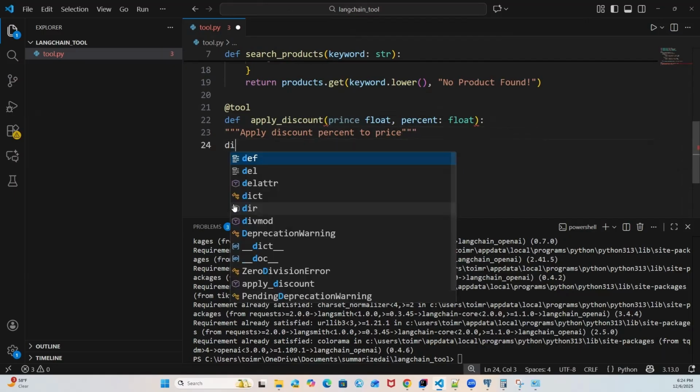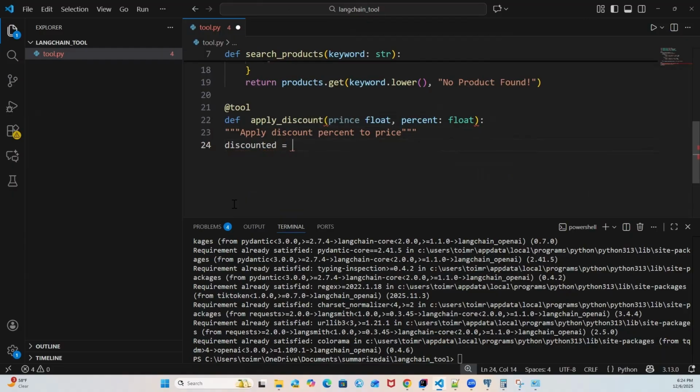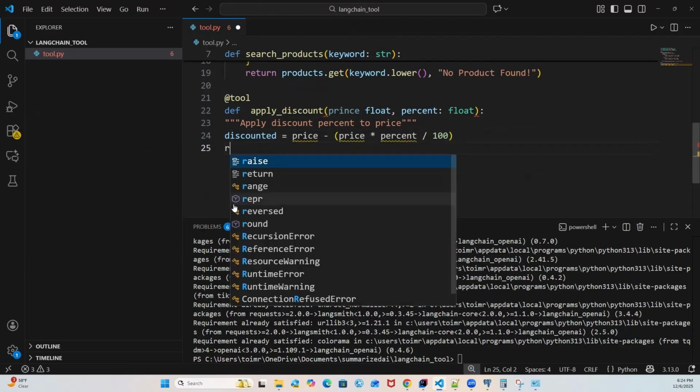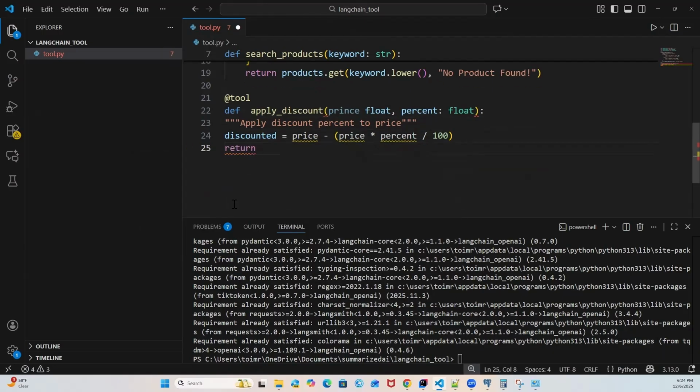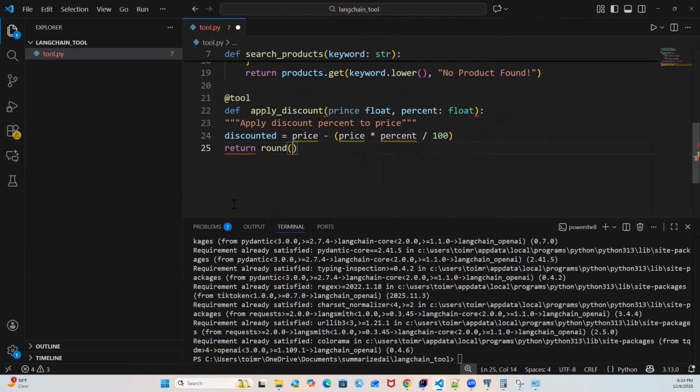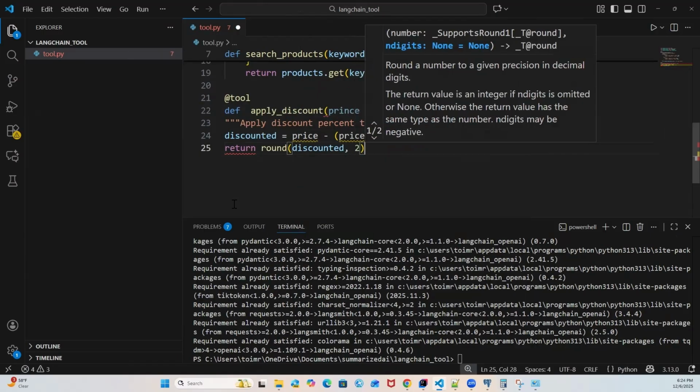Now let's write the formula. discounted equals price minus price into percent divided by 100. And then you can say return round of discounted comma 2.